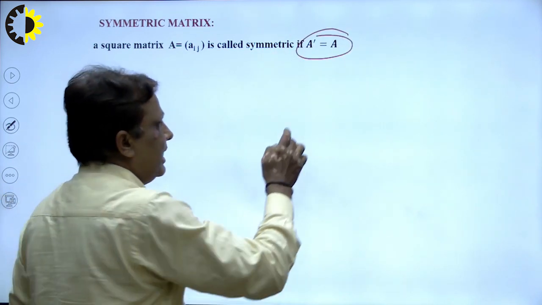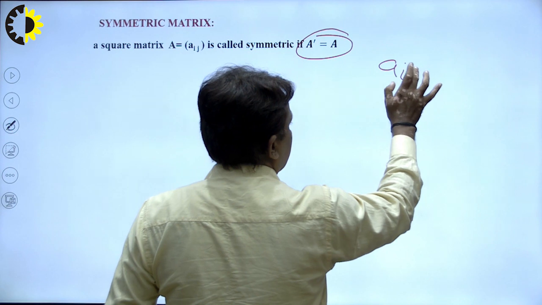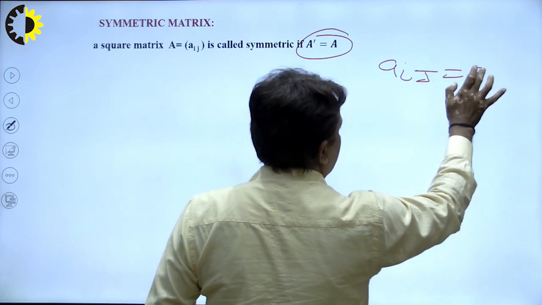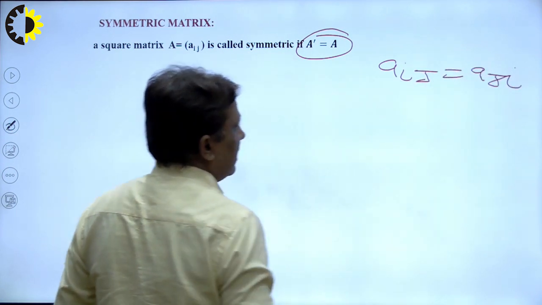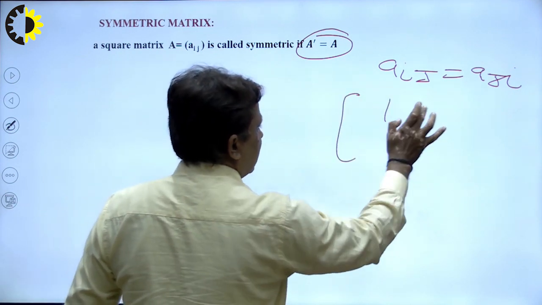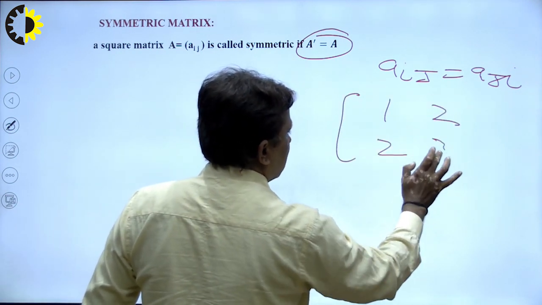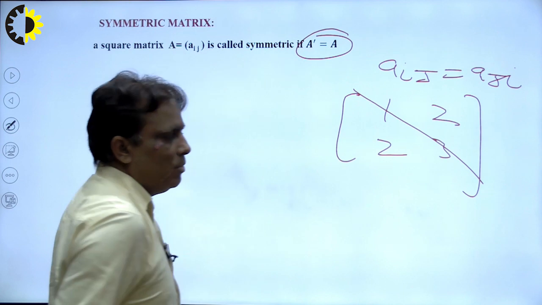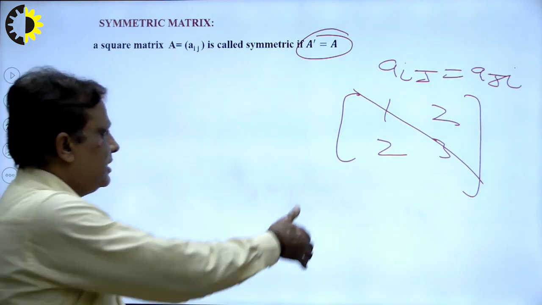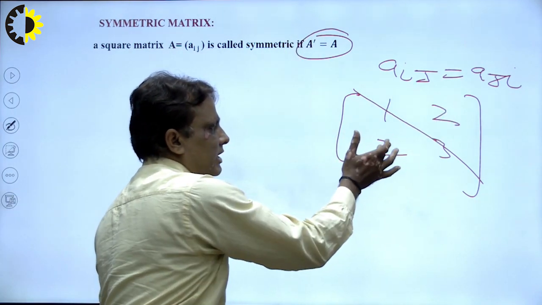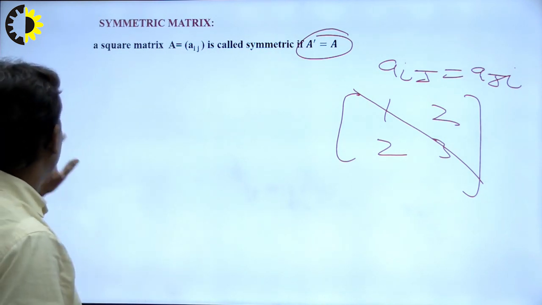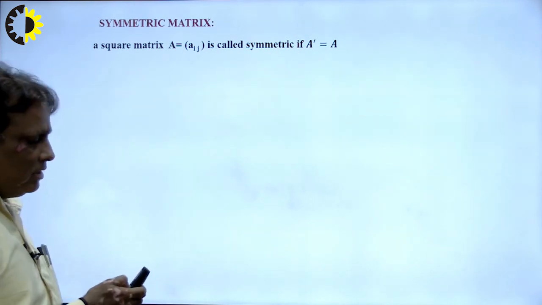Yeah, we can say that Aij is equal to Aji. This is another definition, right. I write a matrix here: 1 2 2 3. That means on the diagonal both elements are the same. This is the principal diagonal and this one is equal to this one. So in this way we can find different examples here.